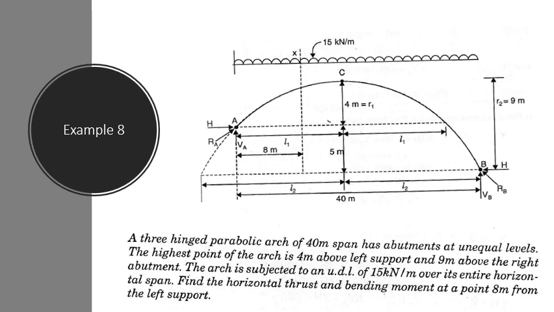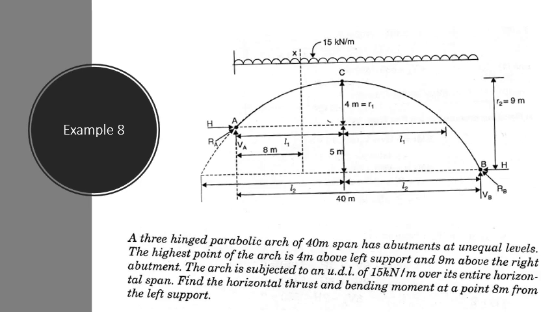See the rise from the point A, it is 4 meters. Let it be R1. R2 is given as 9 meters. Distance between A and B is given as 40 meters.